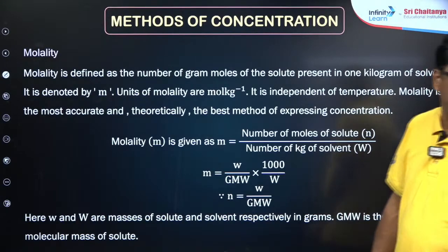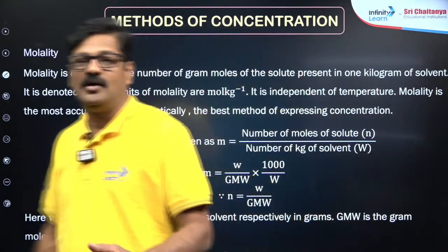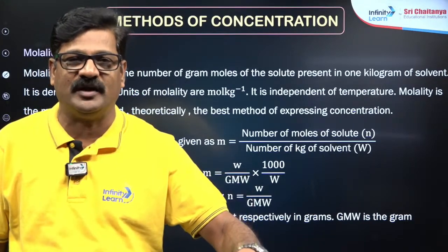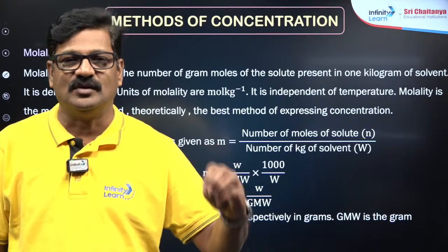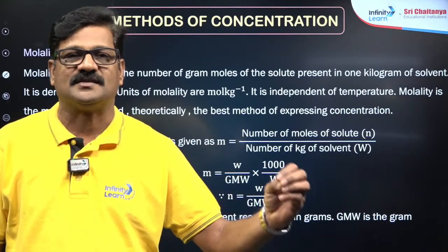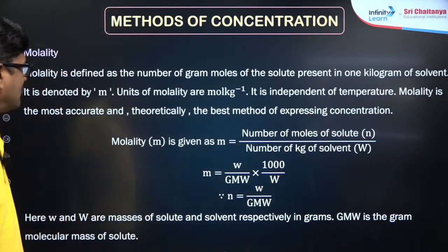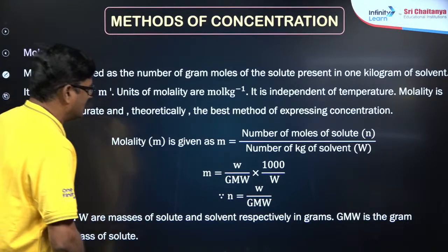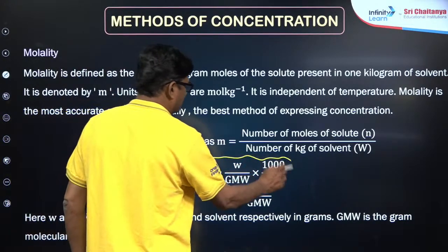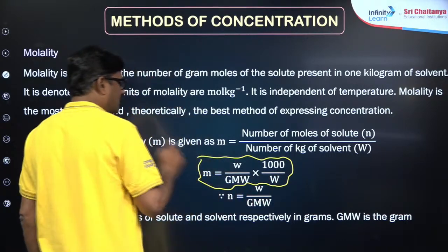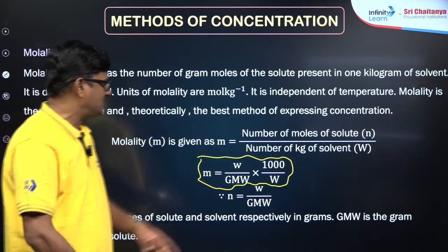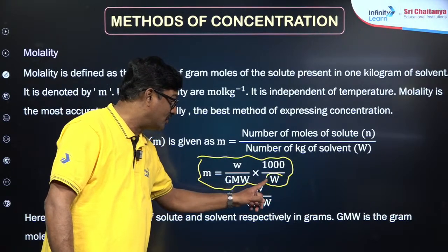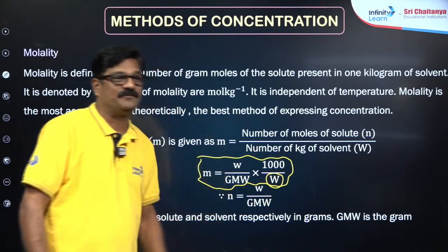Okay. In case of dilution, again N1V1 is equal to N2V2, as with molarity. Now molality. In case of molarity, we have the volume of the solution. Here for molality, it is the number of moles of the solute present in a kg of solvent, and we are not taking the solution here. This is a super important formula. Molality is equal to weight by gram molecular weight into 1000 by the weight of the solvent in grams.